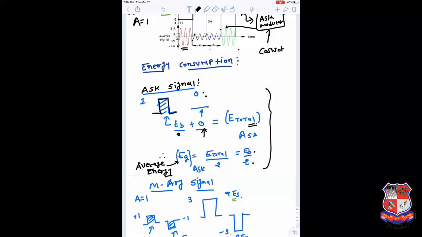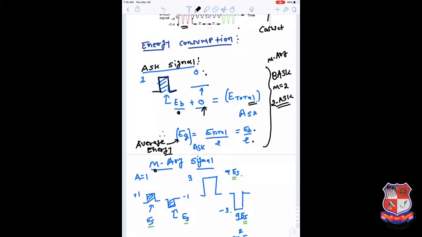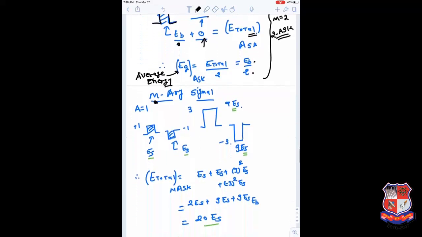So this is the case of a binary ASK, or if you consider MRE ASK, M is equal to 2, so that is simply known as 2RE ASK. This is the previous case, the conventional amplitude shift keying that we have taken a look at. Okay, now if your M increases, in our case we have taken M equal to 4.